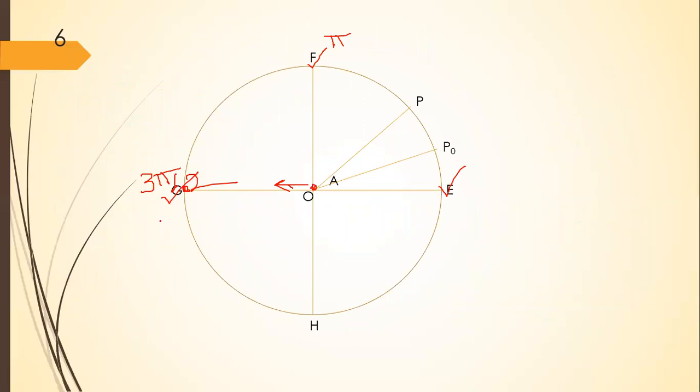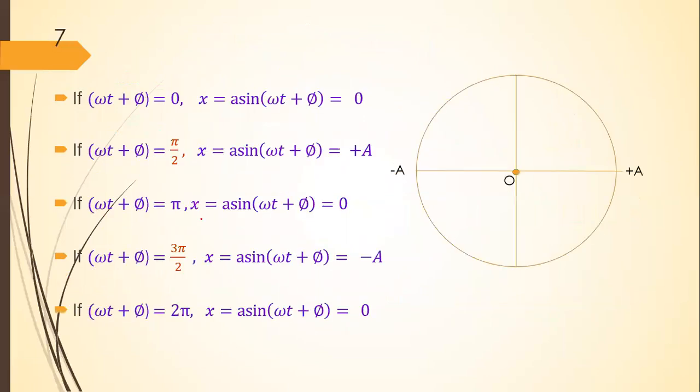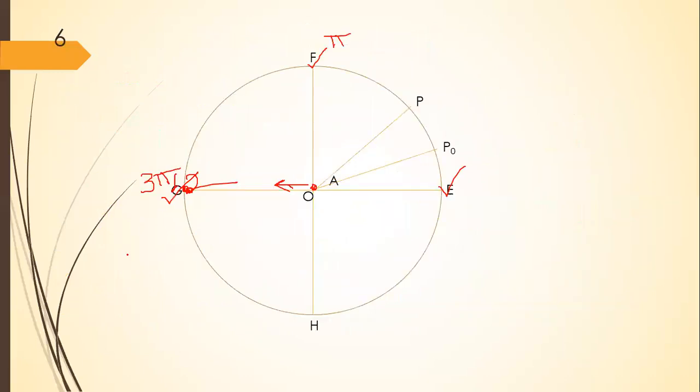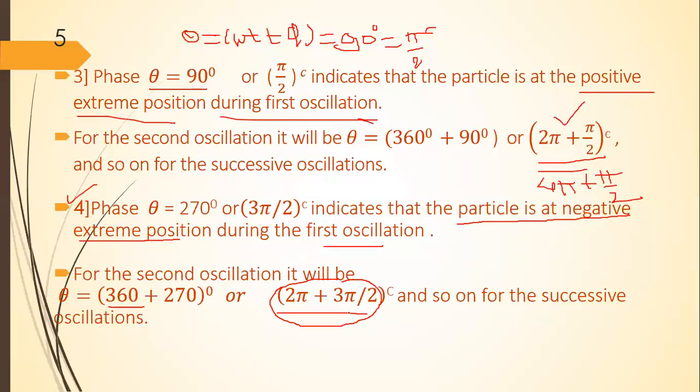If the angle is 4 pi plus 3 pi by 2, then the particle will be at the negative extreme position during the third oscillation. In this way, we can find out the different states of the particle